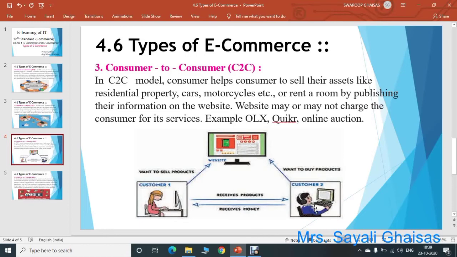Customer 1 will get the payment, that is, receive the money for the product, and will dispatch that product to customer 2. In this way customer 2 will receive the product. So here customer 1 sells their product to customer 2. This is consumer to consumer e-commerce. Examples of consumer to consumer e-commerce are OLX, Quikr, etc.